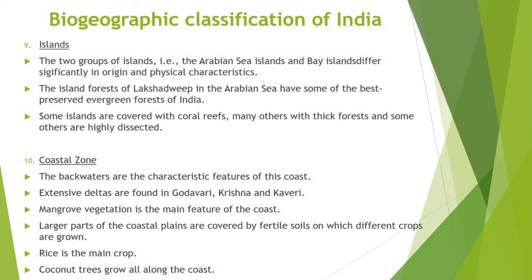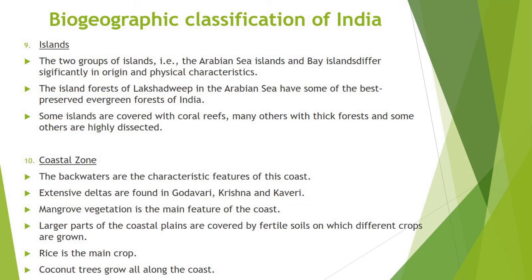Islands. The two groups of islands, that is, Arabian Sea Islands and Bay Islands, differ significantly in origin and physical characteristics. The island forests of Lakshadweep in the Arabian Sea have some of the best preserved evergreen forests of India. Some of the islands are fringed with coral reefs. Many of them are covered with thick forest and some are highly dissected.